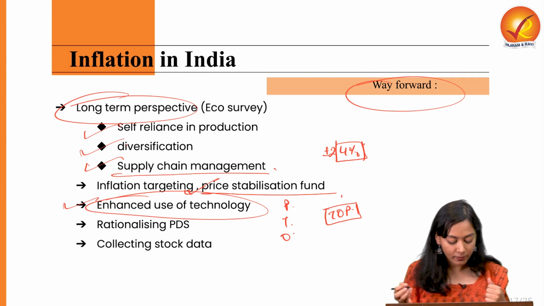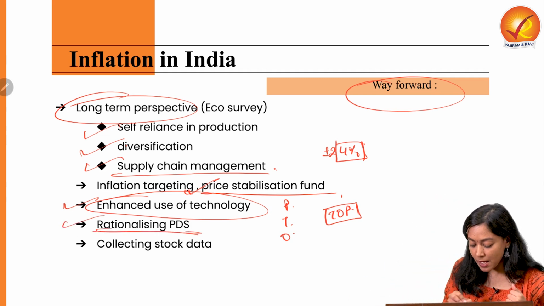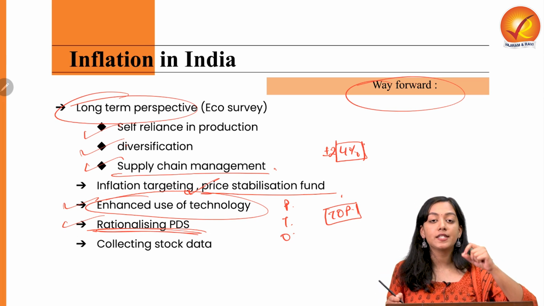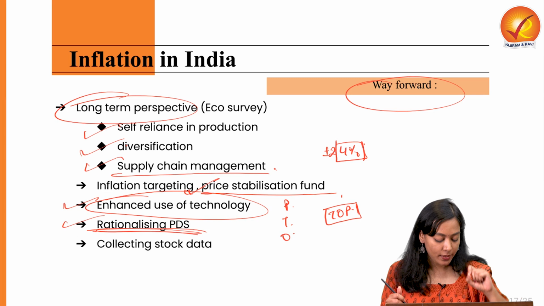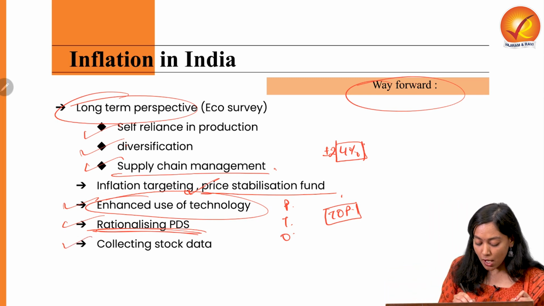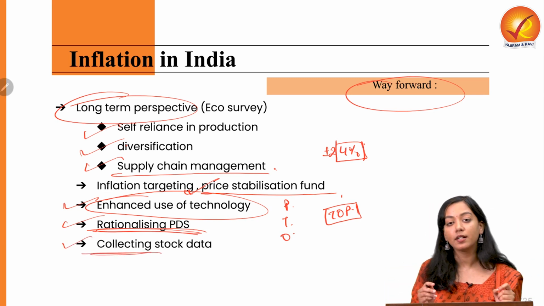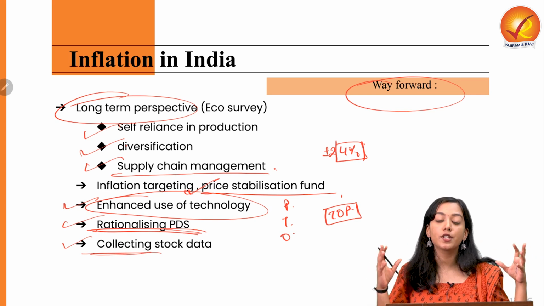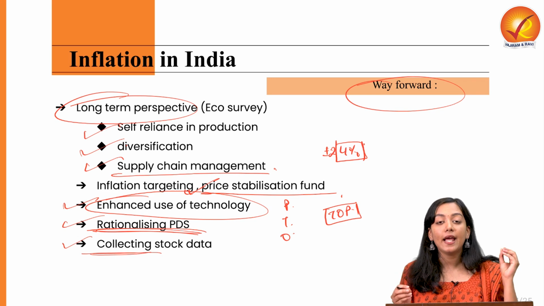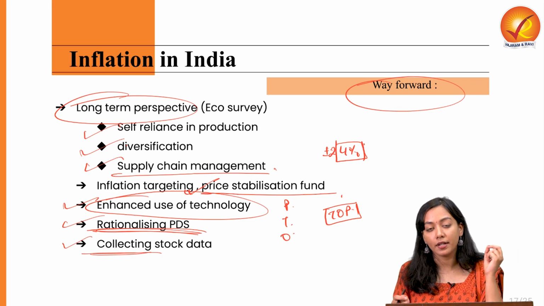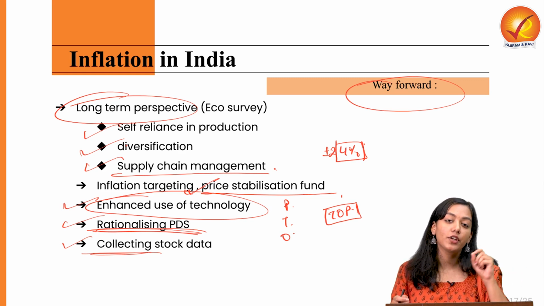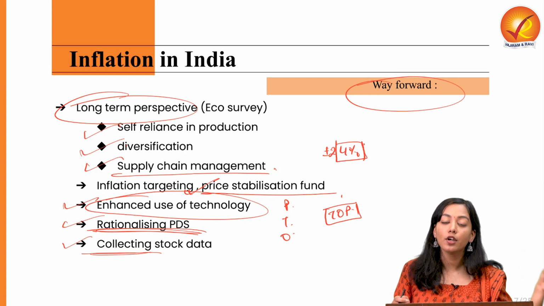Then we need to rationalize PDS, so that the leakages and the issues with tracing the beneficiaries can be dealt with. Last but not the least, we need to have anonymized collection of stock data from multiple stakeholders across the farm chain, so that any malpractices can be avoided and averted, and so that everybody gets the right price for the right produce, be it the producer or consumer.